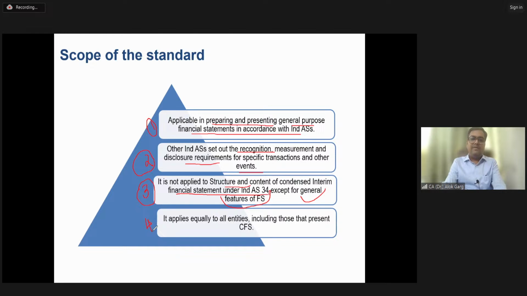Number 4. This Ind AS 1 is not only applicable to standalone. This Ind AS 1 is equally applicable to consolidated financial statement as well, right? This Ind AS 1 is equally applicable to the presentation of consolidated financial statement. Like Schedule 3 requirement is equally applicable to the presentation of consolidated financial statement, this Ind AS 1 is also equally applicable to the requirement of consolidated financial statement. I hope this scope part is clear to all of you.